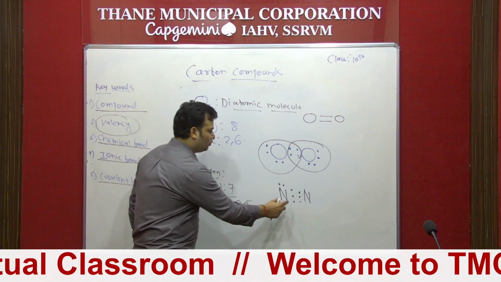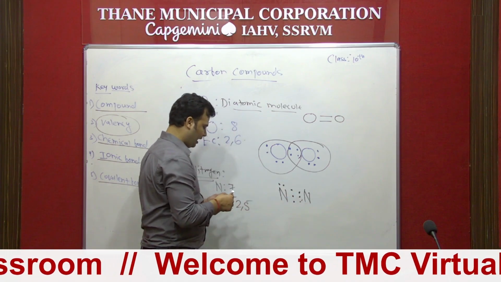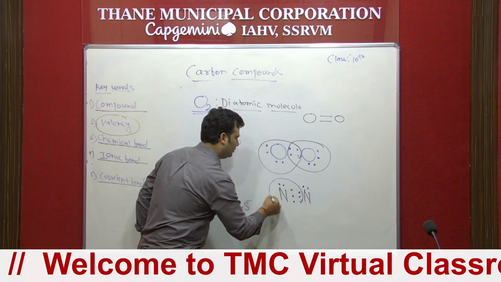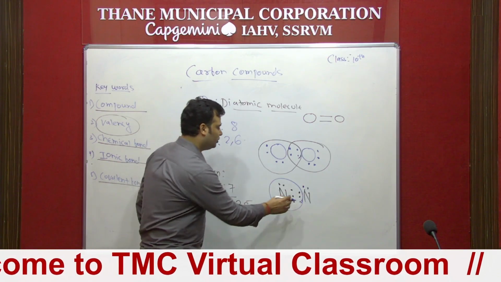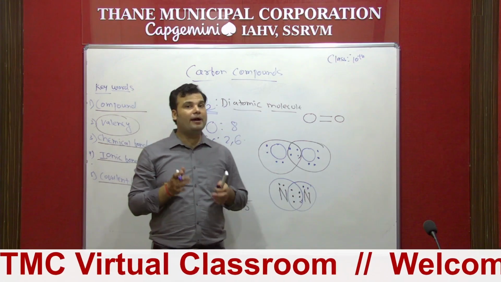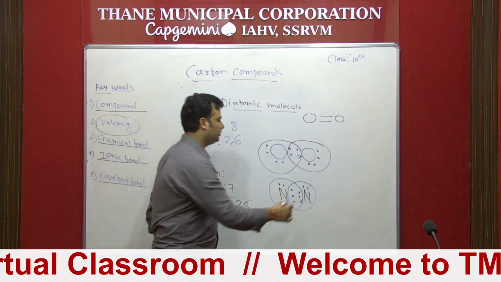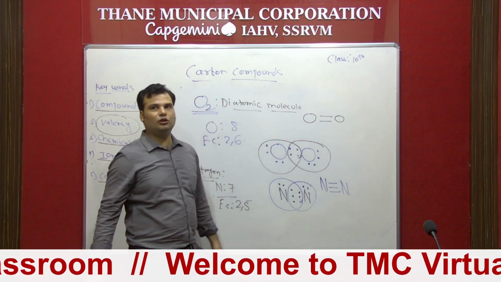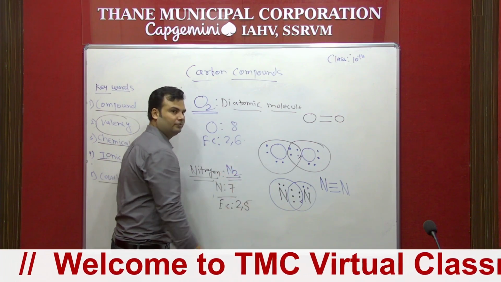We can see that total how many electrons are required to complete their octet? 8. So 3 plus 3, 6, and also having the 2 electrons here. So 3 plus 3, 6 plus 2, 8. Same way nitrogen also requires 8 electrons. So equal sharing of electrons. Always remember that in covalent bond there is always equal sharing of electron. But how many electrons are they sharing? 3 electrons. So that's why we can draw the structure of nitrogen having the triple bond. And it is also a diatomic molecule. So nitrogen is also a diatomic molecule.